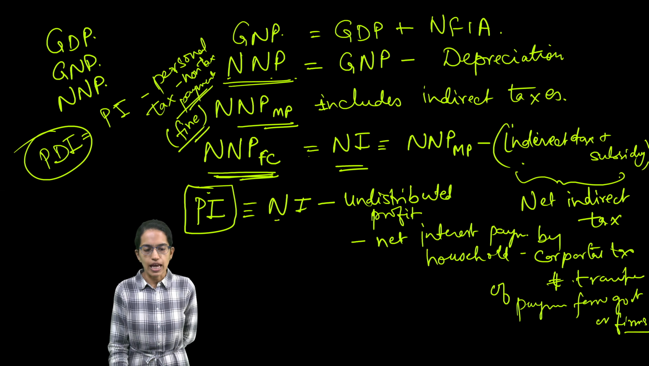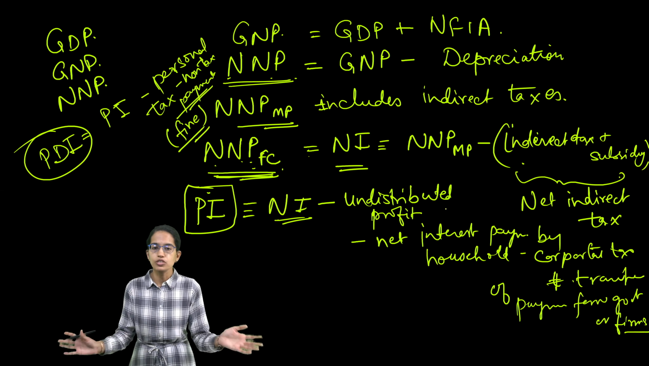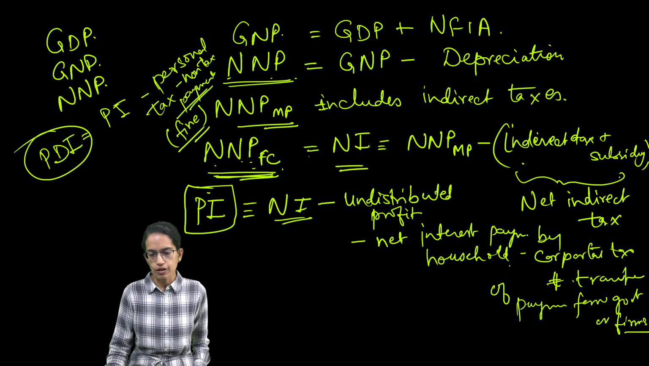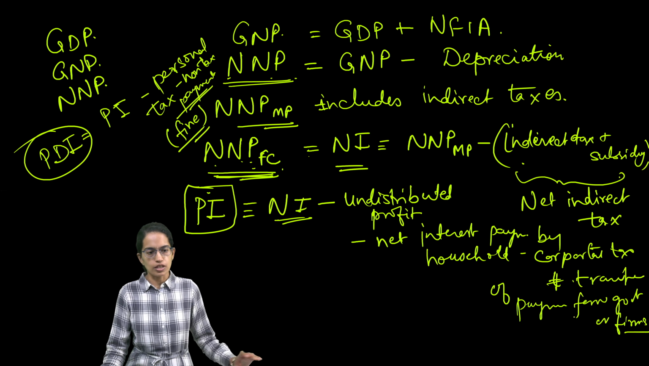Personal income is the national income, which is the net national product at factor cost, minus undistributed profit, the profit which is not distributed by the factors of production, minus the interest payments by the household, minus corporate tax, plus the transfer of payment from the government or the firms.